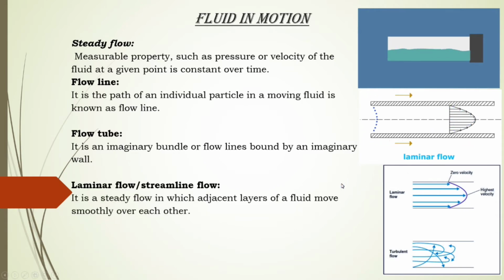Just see the laminar flow definition. It is a steady flow in which the adjacent layers of the fluid move smoothly over each other. See here the blue lines show how the layers are moving one above the other, and the central part is moving with the highest velocity. As the lines are parallel to each other, they never intersect, and hence it is known as a laminar flow. It is also known as a streamline flow.